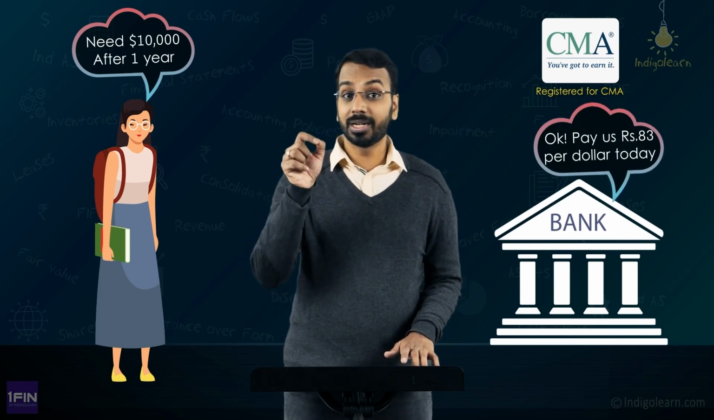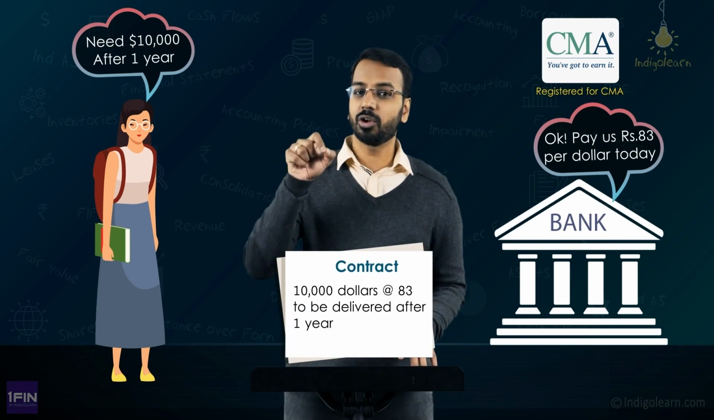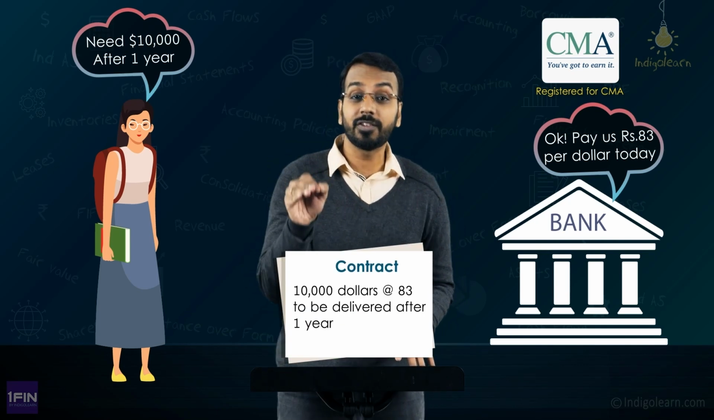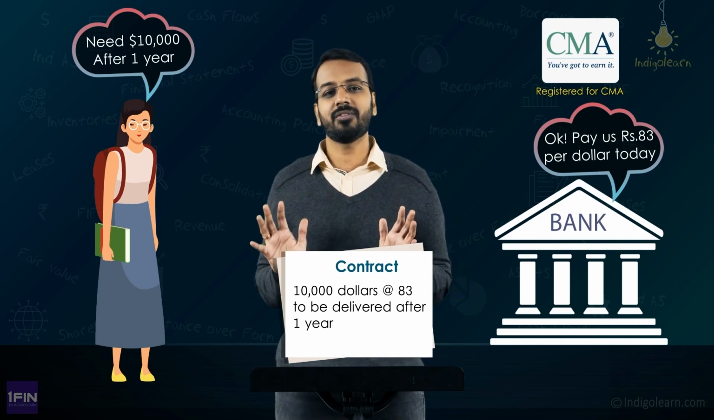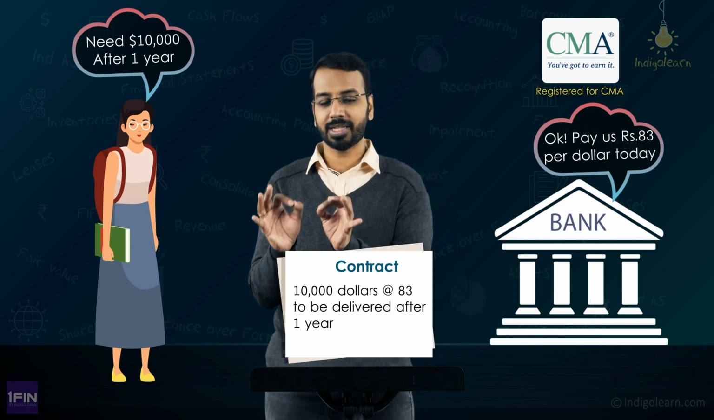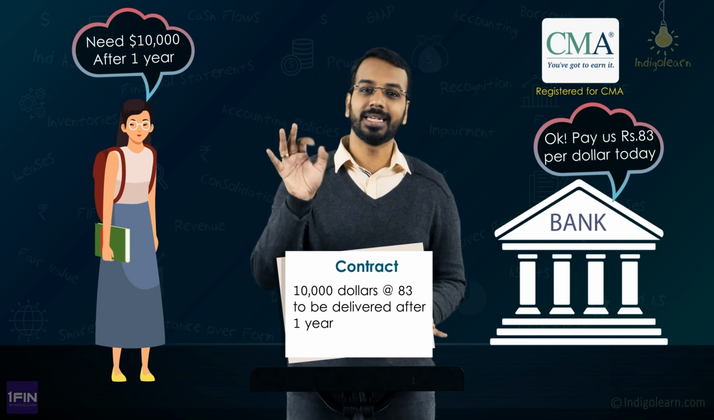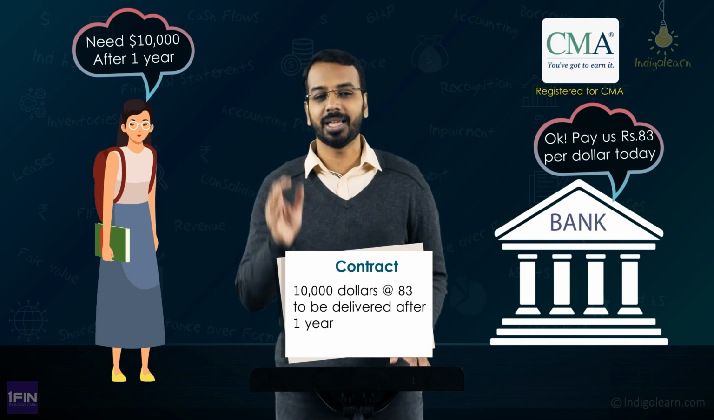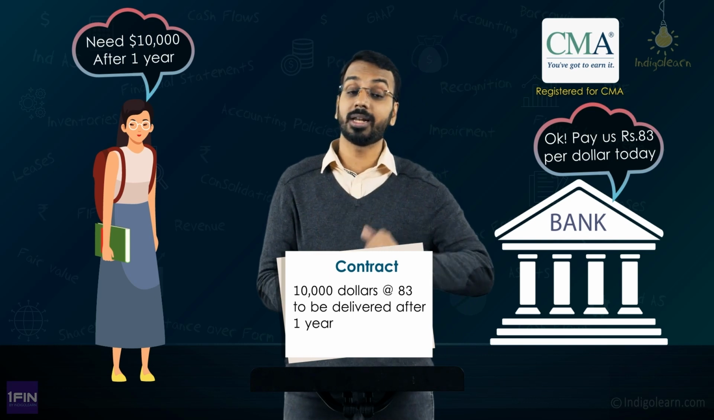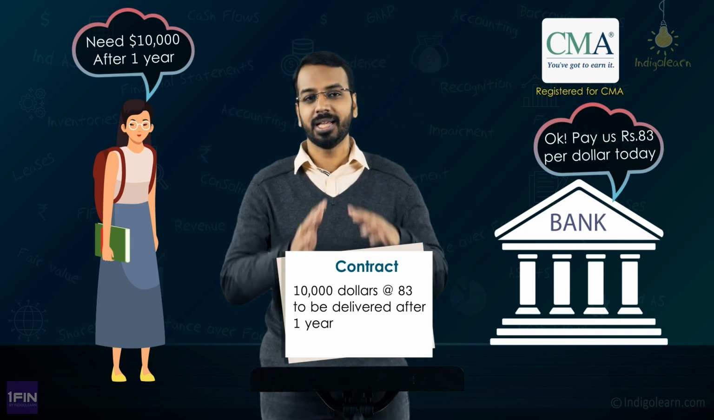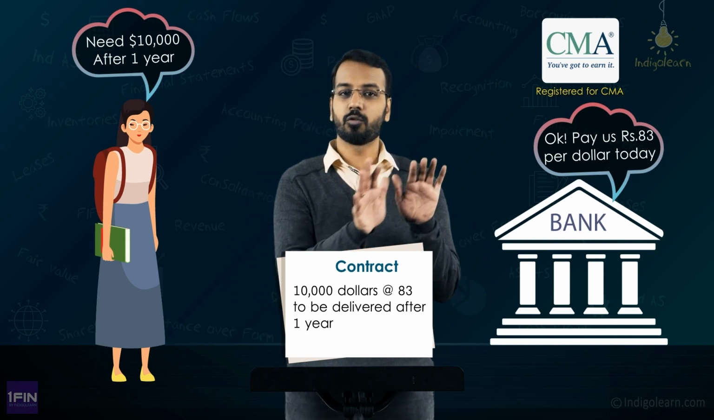Now, why have you entered into this contract again? Here also your objective is not to make profit or loss because of price fluctuation. Your objective is to safeguard your cash outflow. You have fixed 10,000 into 83. Your outflow will be how much? 8,30,000, right? Now, whether dollar is 100 or dollar is 50, you are sure that your cash outflow is fixed.